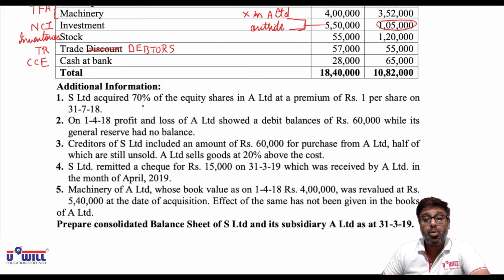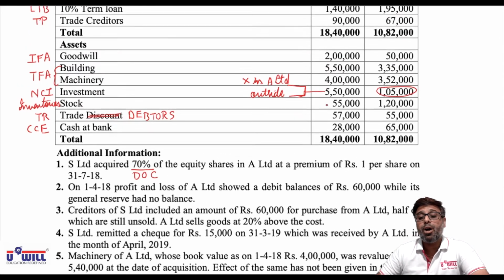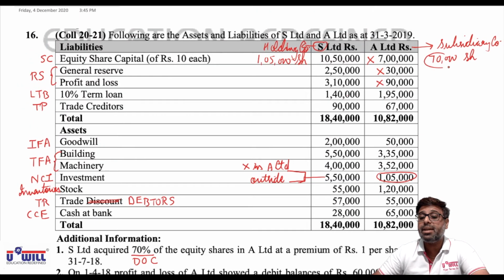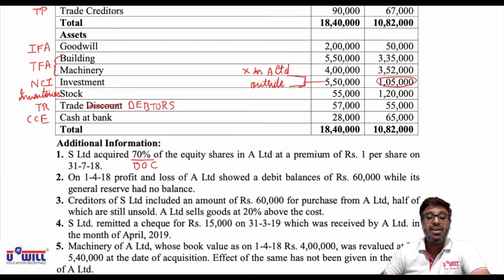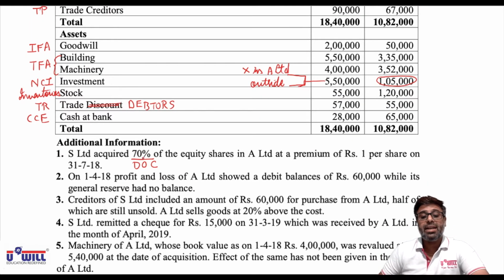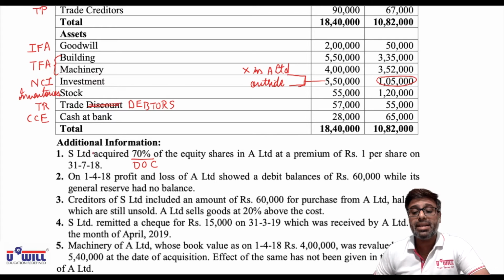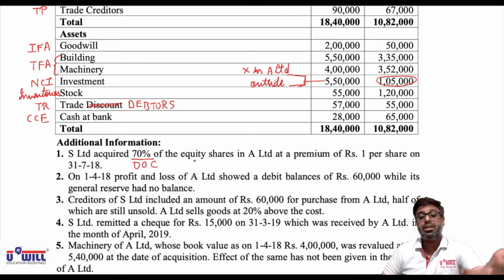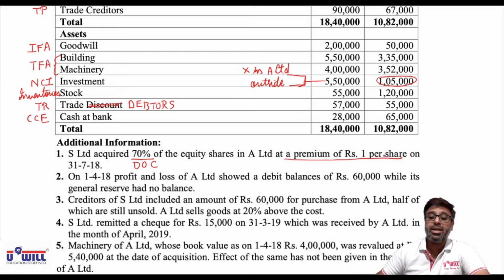Now additional information. S Limited acquired 70% of equity shares in A Limited. This will get us degree of control. How many shares are there in A Limited? 70,000. Out of that, 70% means 49,000 shares are acquired by holding company S Limited. So the remaining 21,000 shares are with minority shareholders. At a premium of rupees 1 per share, face value 10 plus premium 1 means the shares are acquired at 11 rupees.